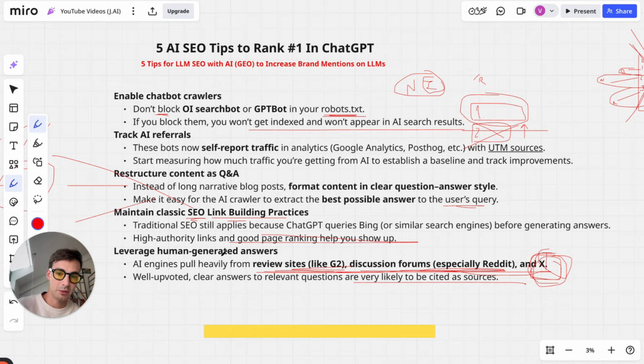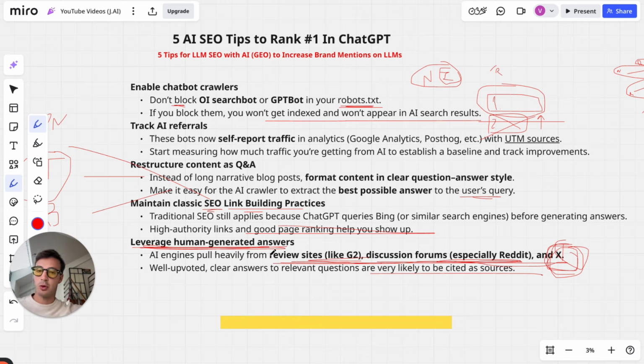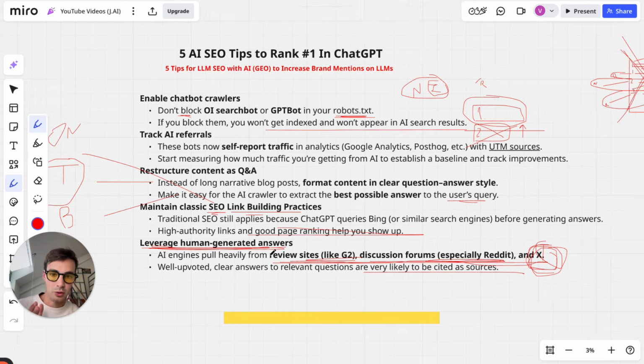Okay, so that's why I'm putting this right here, not just because I like it, but because these engines heavily pull from these sources, right? Again, they pull from anywhere and everywhere, your site, your blogs, your articles, your service pages, your location pages, but also social media. Okay, so syndicate to social.